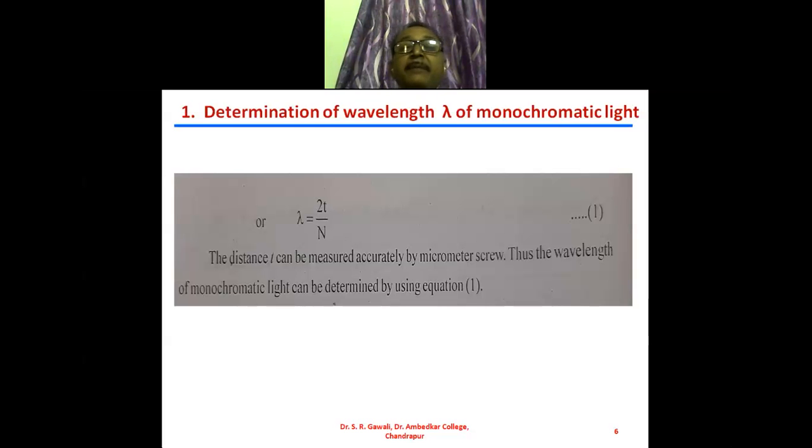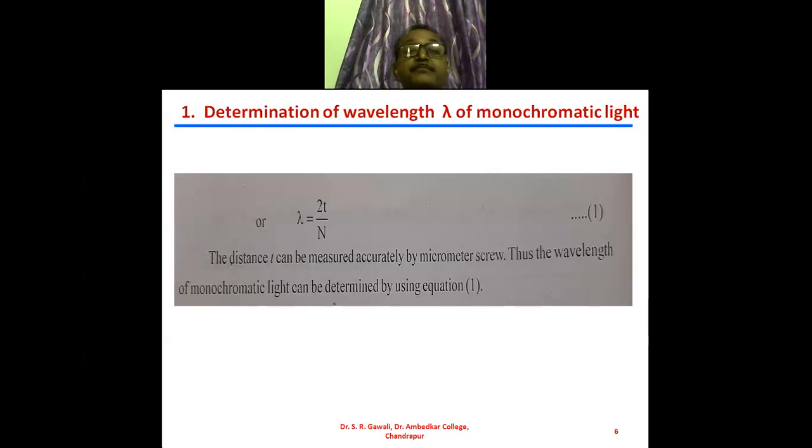So a problem may be asked on this formula, that lambda is equal to 2t upon N. You are given the number of fringes, and you will be given the distance through which the mirror M1 is moved, that is the t. So by using these two values, we can obtain the wavelength of monochromatic light.